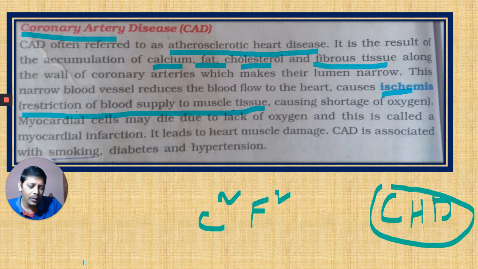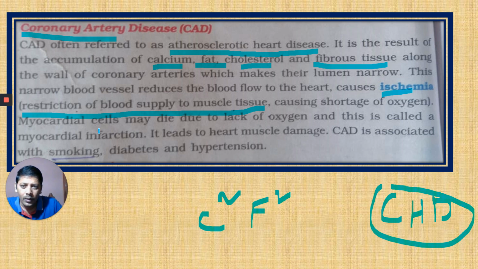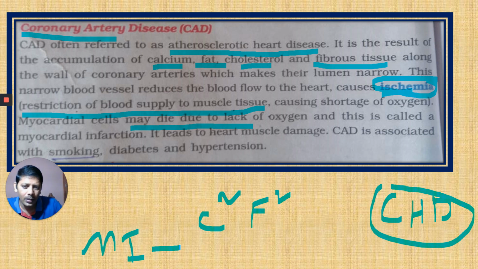Okay, next one. Because of this, some cells may die here. When there is a narrowed coronary artery, the cells do not get oxygenated blood, and they will die. Myocardial cells, present in cardiac muscle, may die due to lack of oxygen, and this is called a myocardial infarction. Ischemia leads to myocardial infarction.